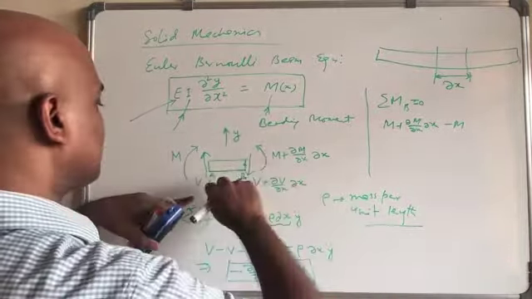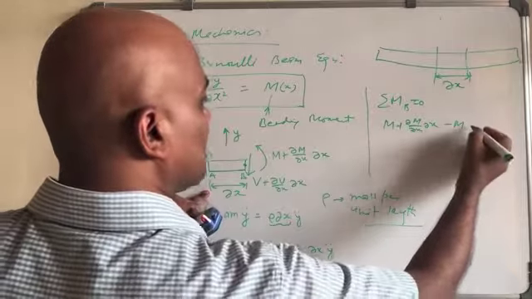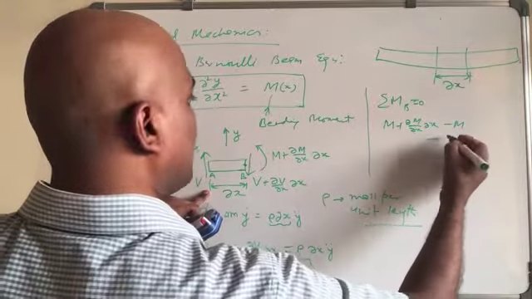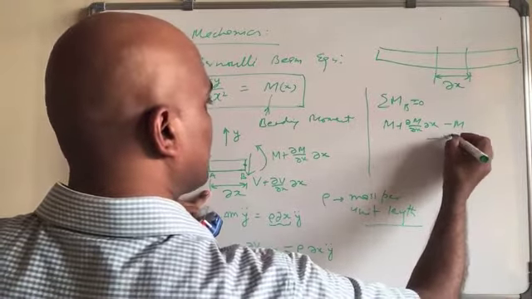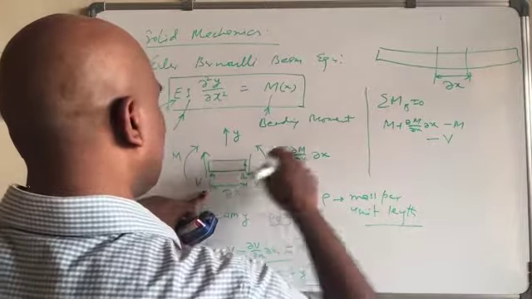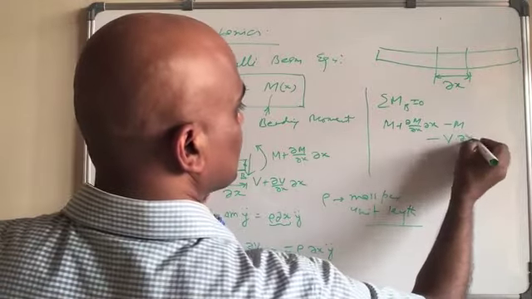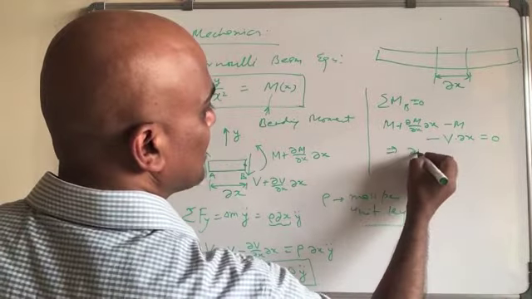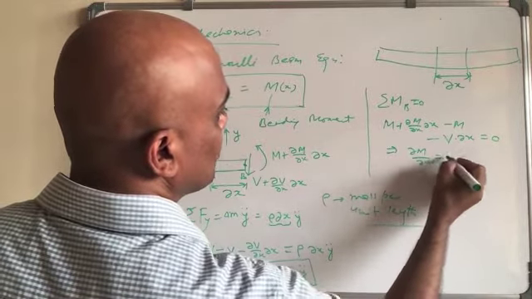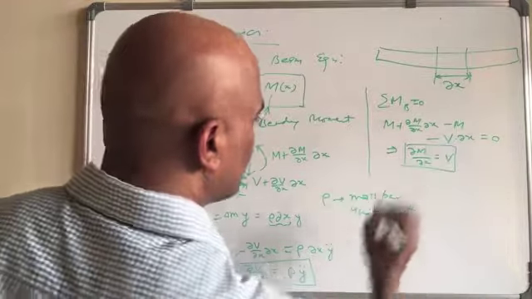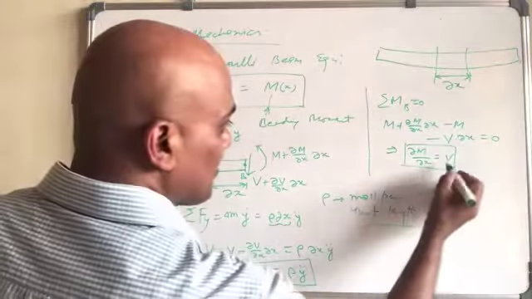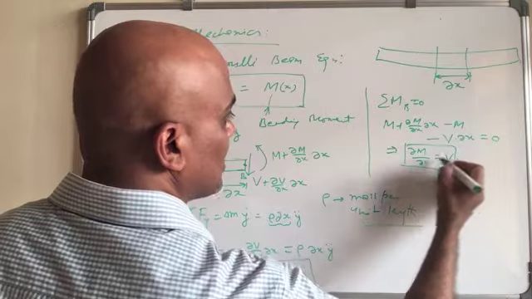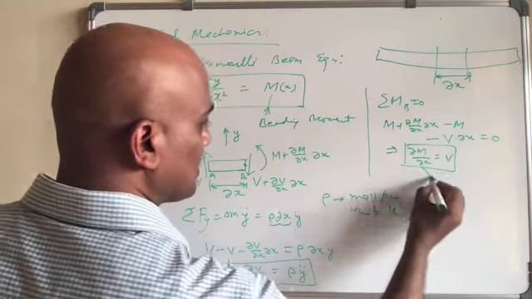So this one is this way, and then we have this way also. So minus m, minus V times del x, is equal to 0. And from this equation, what we get? Del m over del x equals V. So we know V equals del m over del x.